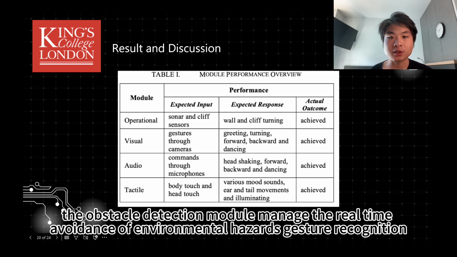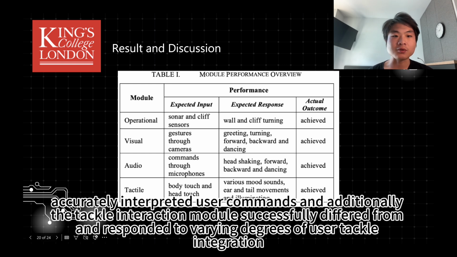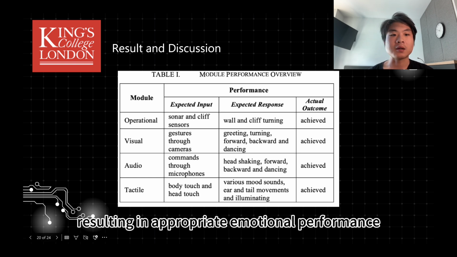Gesture recognition reached an average accuracy of 80%. The audio interaction module employing speech recognition accurately interpreted user commands. And additionally, the tactile interaction module successfully differentiated and responded to varying degrees of user tactile interaction, resulting in appropriate emotional performance.